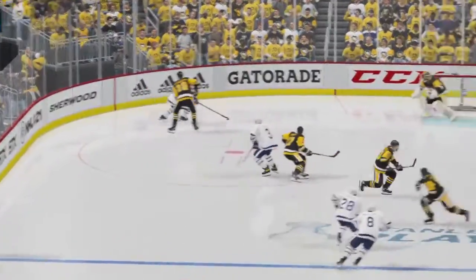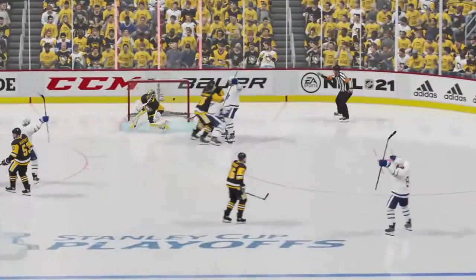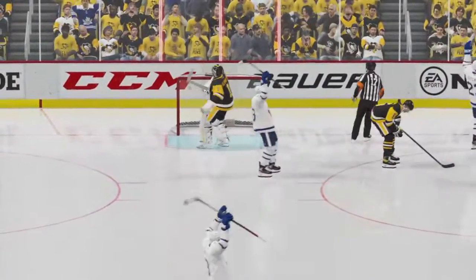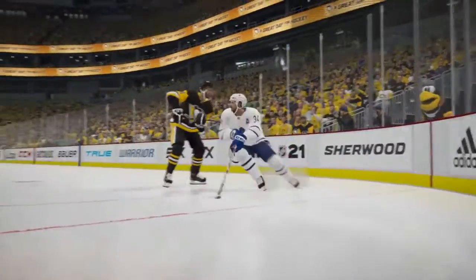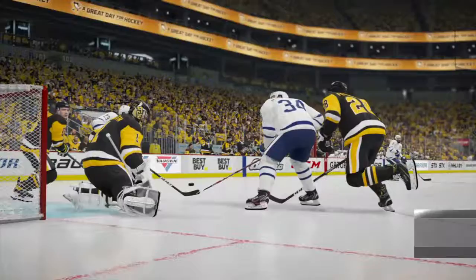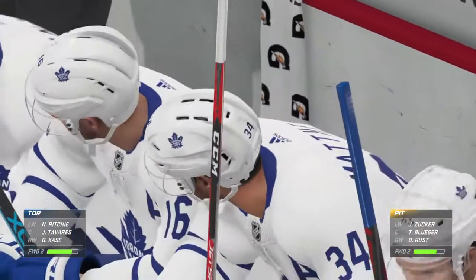That was something else. Look at this move by Matthews. Gets around the D. Goes to the net. Roofs it on the far side on Smith, over that shoulder. 5-1 Toronto. Wow. The Maple Leafs are on fire. The Pittsburgh Penguins are not. It's 5-1.